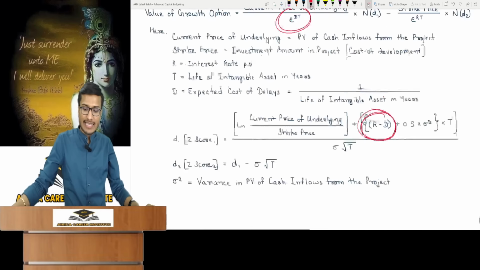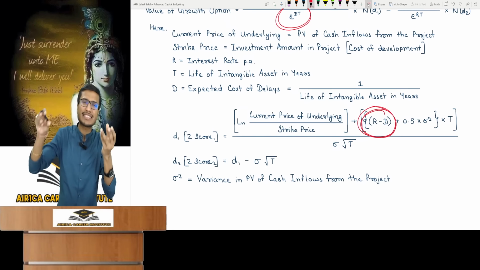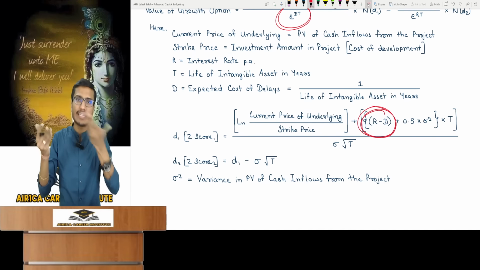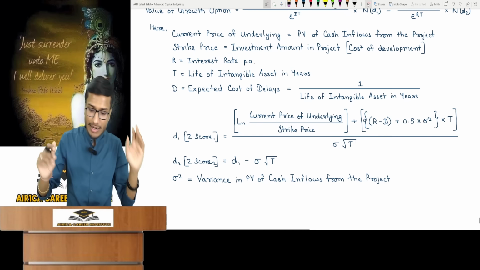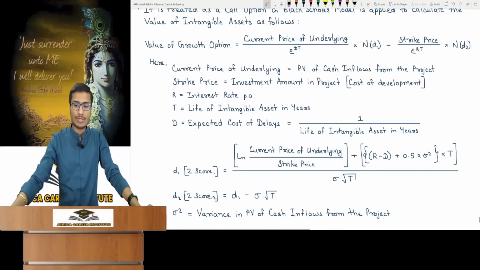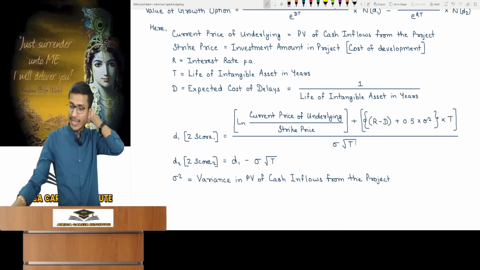What is next? Why do we subtract D from R? It is for the same reason as dividend yield. As I explained, subtract this yield from R whenever it's present. This represents return. So remove this return from the interest rate. I've explained this concept. With this, the topic is complete. I have also fully explained the growth option to you. This topic isn't too important for exams, so we'll be brief. Just go through it once, it is not a major topic.